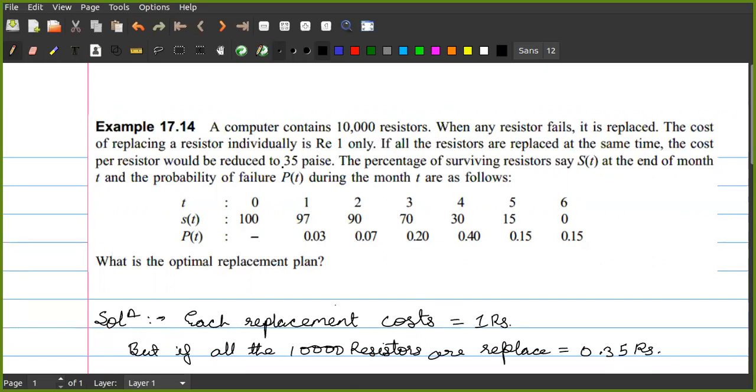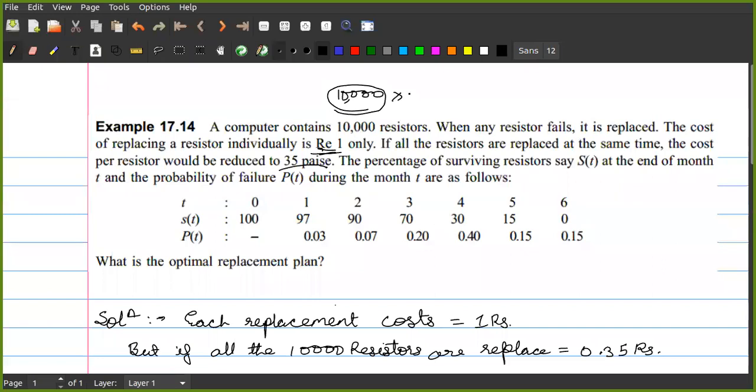You can see here. Can you read this? If all the resistors are replaced at the same time, the cost per resistor would be reduced to 35 paisa. Otherwise it would have cost you 10,000 rupees. If I replace each and every resistor one by one, it will cost me 1 rupee per replacement, so around 10,000 rupees. Is it correct, students?